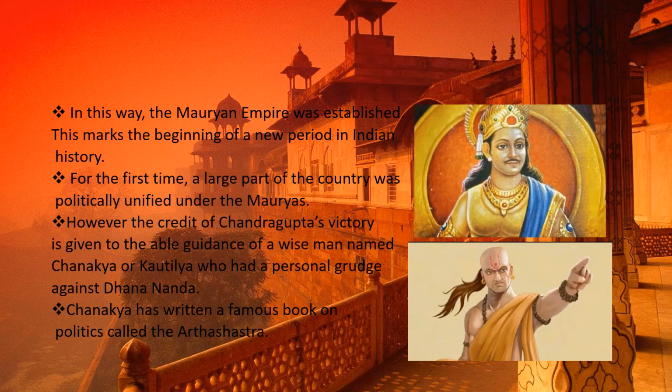The real name of Chanakya was Vishnugupta. It is said that Dhanananda insulted him, so he took a vow to destroy the Nanda dynasty. Chanakya was a teacher at the Takshila University at the time of Alexander's invasion. Later, he became the guide and mentor of Chandragupta Maurya and overthrew the Nandas.